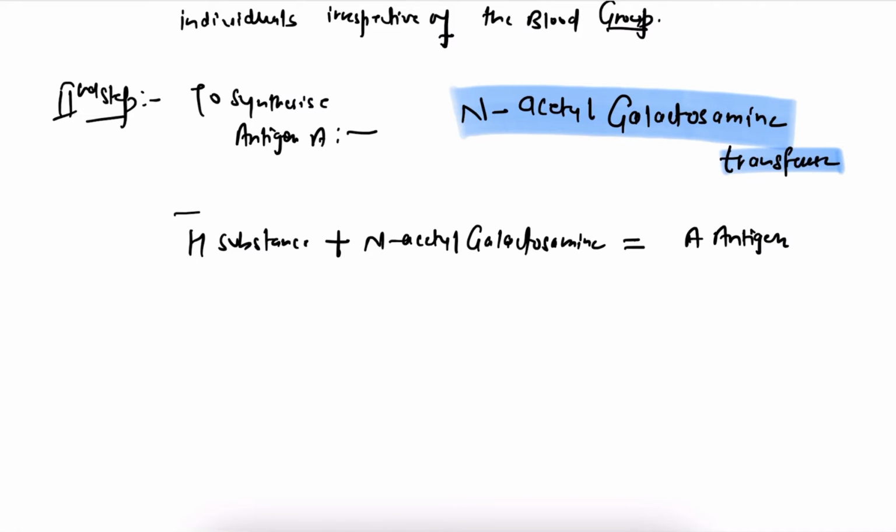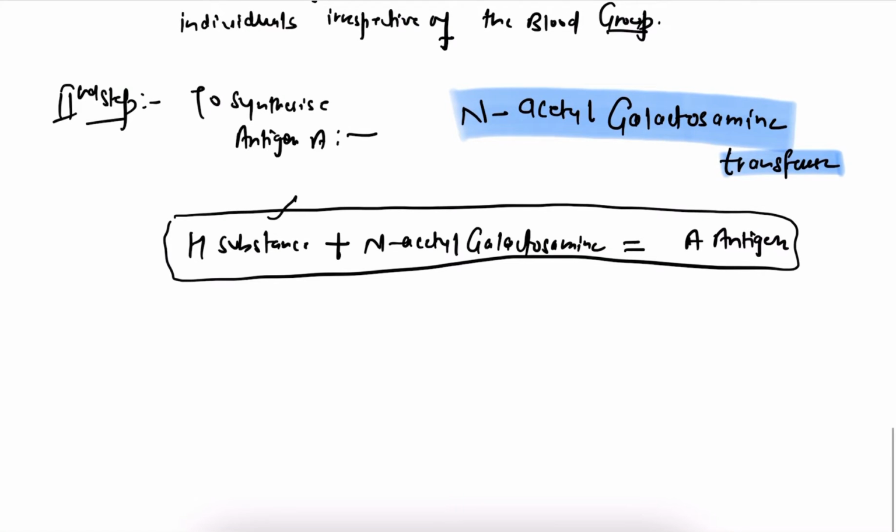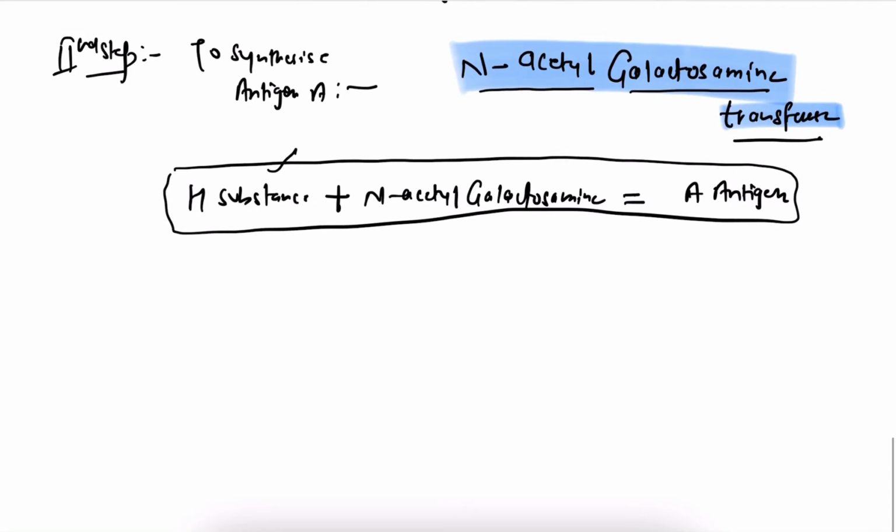So this is the basic mechanism. We have formed H substance first, then with the help of the enzyme N-acetyl galactosamine transferase, we transfer the molecule N-acetyl galactosamine to the H substance. So together they are known as A antigen.